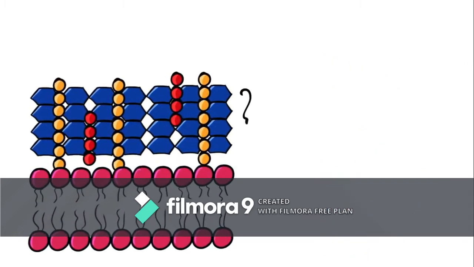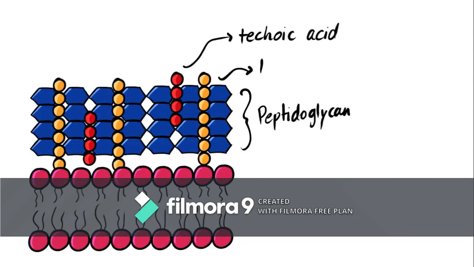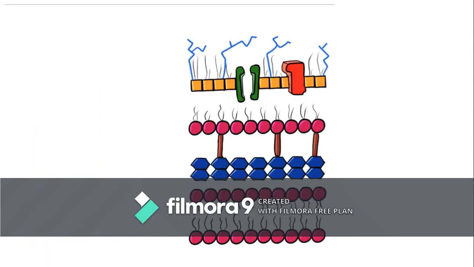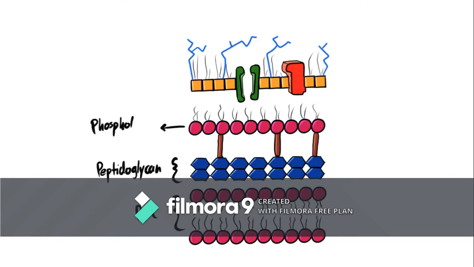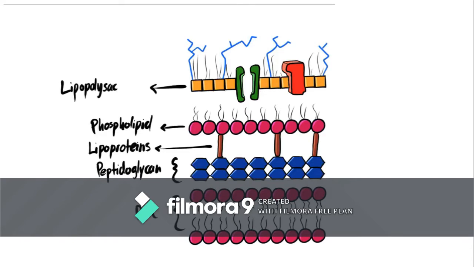In gram-positive, it has a thick peptidoglycan layer. This layer has teichoic and lipoteichoic acids. In gram-negative bacteria, and outer to the plasma membrane, we have thin layer of peptidoglycan, and then we have outer membrane composed of phospholipids that has transport proteins and lipoproteins embedded into it. And the last layer in gram-negative bacteria is the lipopolysaccharide.